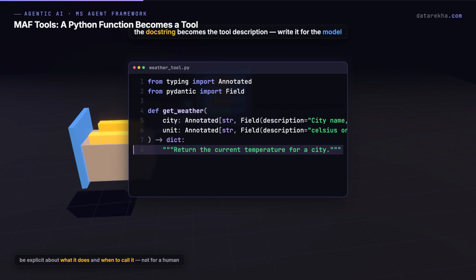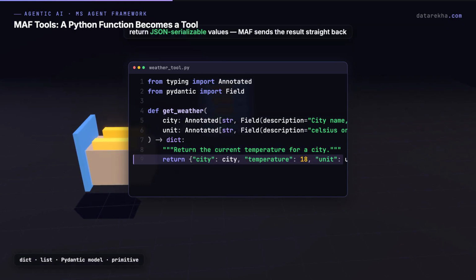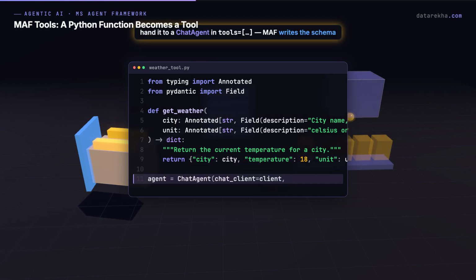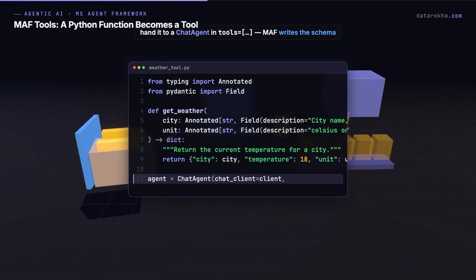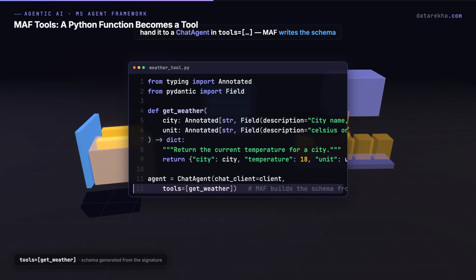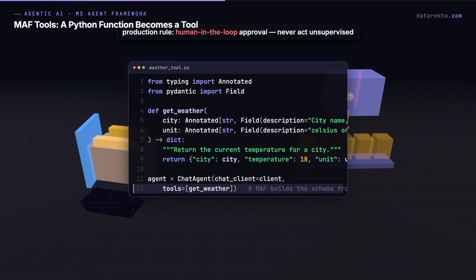The docstring becomes the tool description. So write it for the model, not for a human, explicit about what the function does and when to call it. One more rule: return values should be JSON serializable, a dict, a list, a Pydantic model, or a primitive, because MAF serializes the result straight back to the model. Then you hand the function to a chat agent in tools equals a list, and MAF generates the JSON schema from your signature automatically.